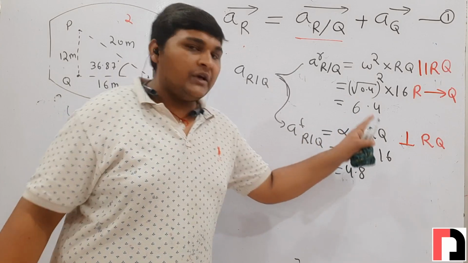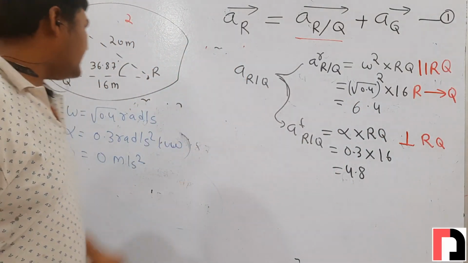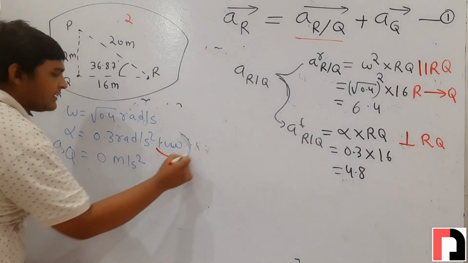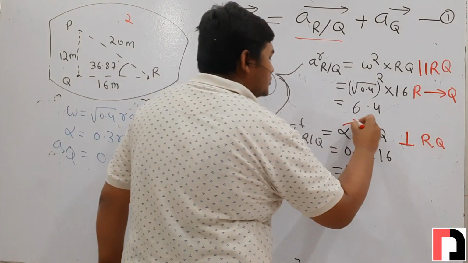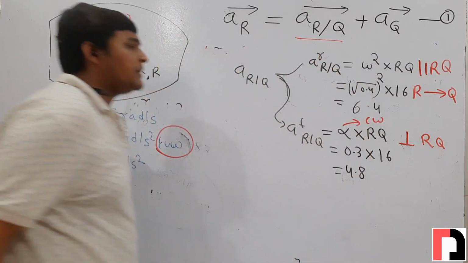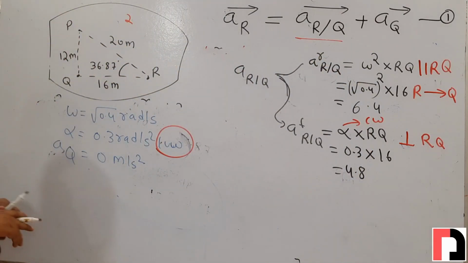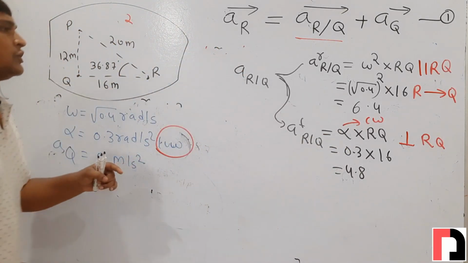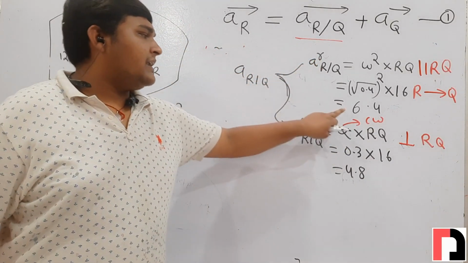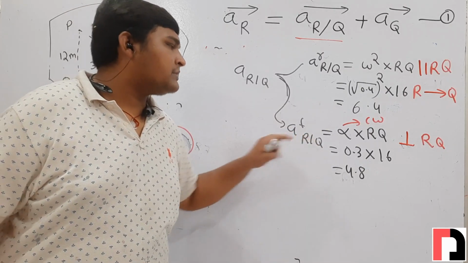We already calculated the direction of alpha, it is clockwise. So tangential of r with respect to q will be perpendicular to rq, and its sense will be clockwise.